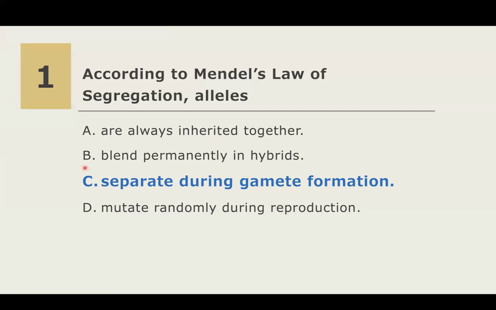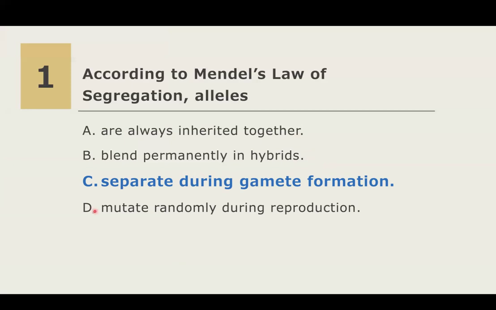Option B reflects the old blending theory. If you recall, this blending theory was disproved by Mendel. This states that inheritance was a permanent mixing of parental traits. And Mendel disproved this by showing that traits are inherited as discrete units or alleles which segregate and recombine but do not lose their identity.